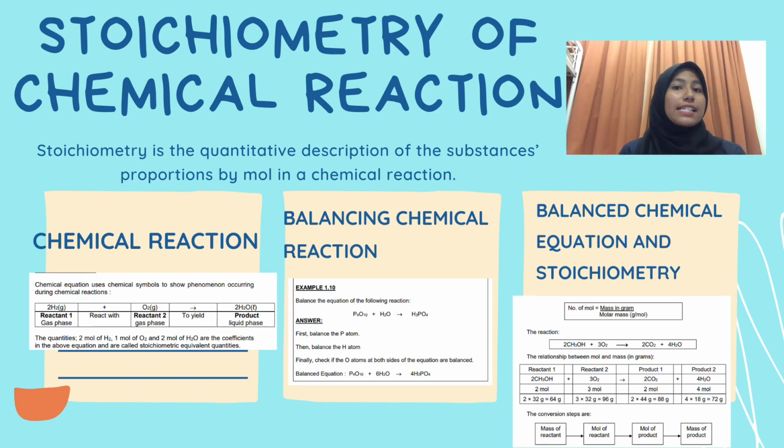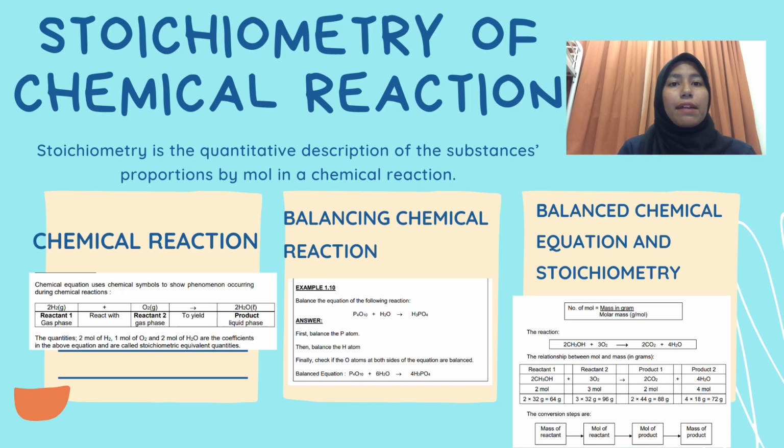The second topic is balancing chemical reactions. So, in general, we can balance a chemical equation by the following steps. First, identify all reactants and products and write the correct formulas on the left and right side of the equation respectively. Second, begin balancing the equation by trying different coefficients to equalize the number of atoms of each element on both sides of the reaction.